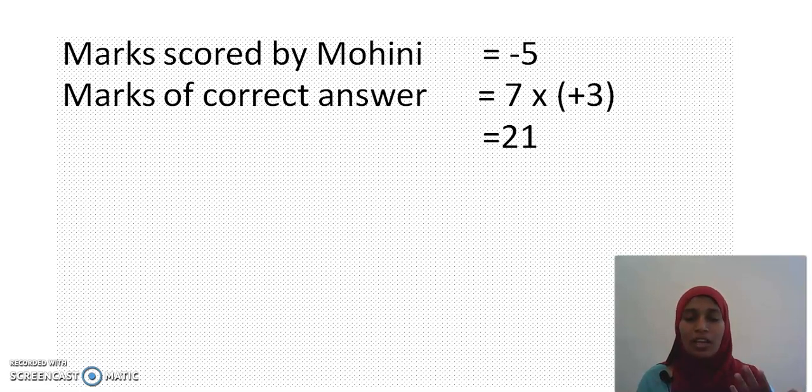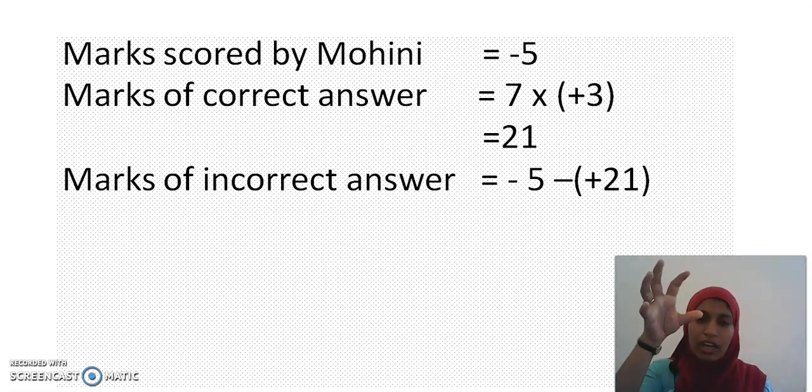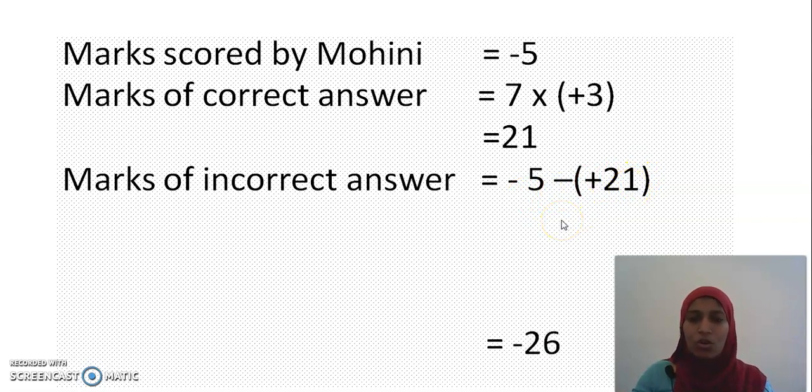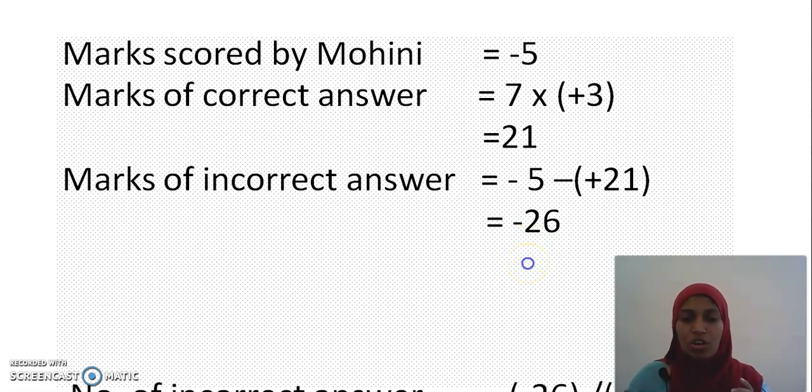Let's find how many answers she wrote wrong. To find the marks of incorrect answers from the total, what is the total score she got? -5. I have to subtract the marks she scored for correct answers. So I have written -5 minus of +21. So the answer is -26. So for 26 marks, she wrote wrong answers. Each wrong answer will carry how many marks? 2 marks, -2.